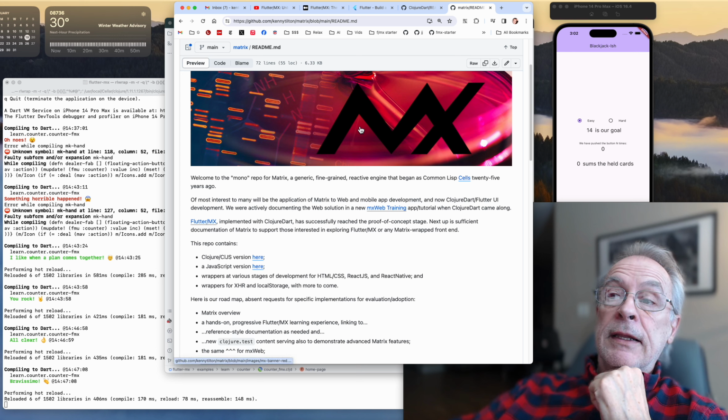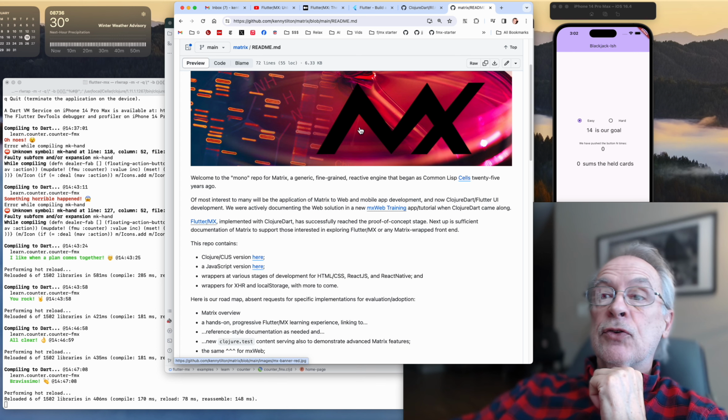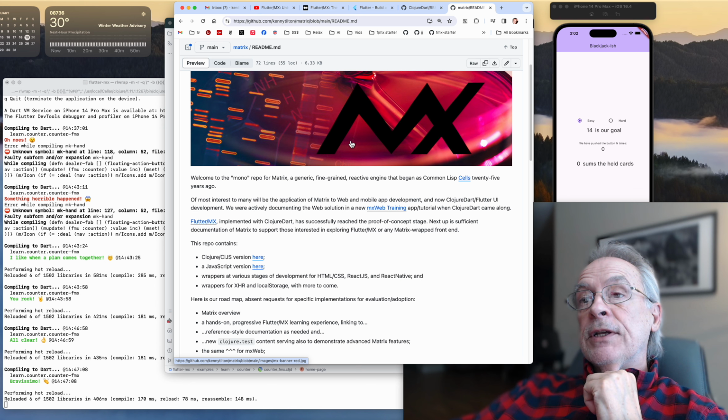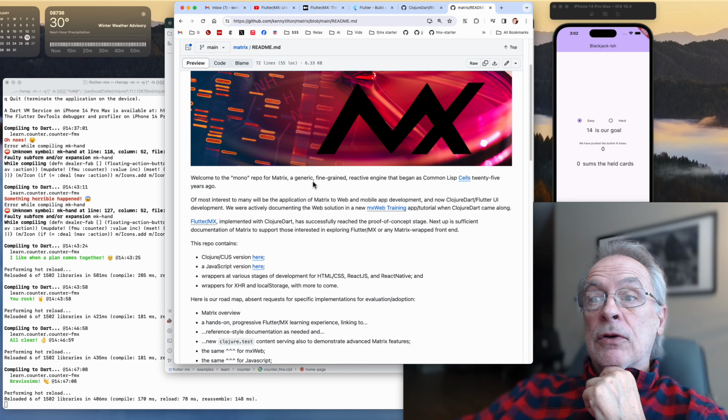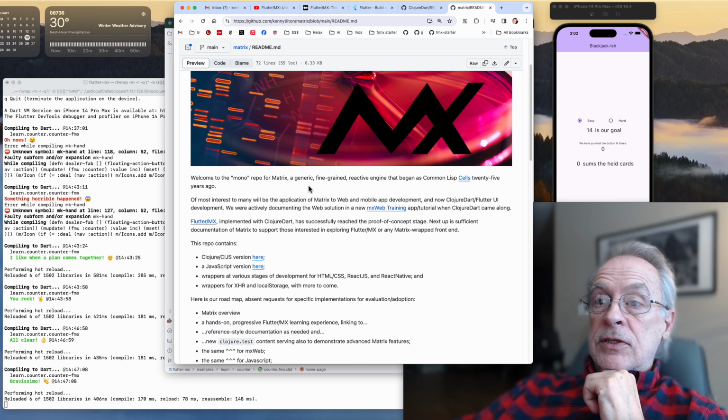And then MX, what's the MX? MX is Matrix, a razzle-dazzle state manager that I created 25 years ago. It's been used for many large and substantial applications. It has chops. But what's with the red pill?